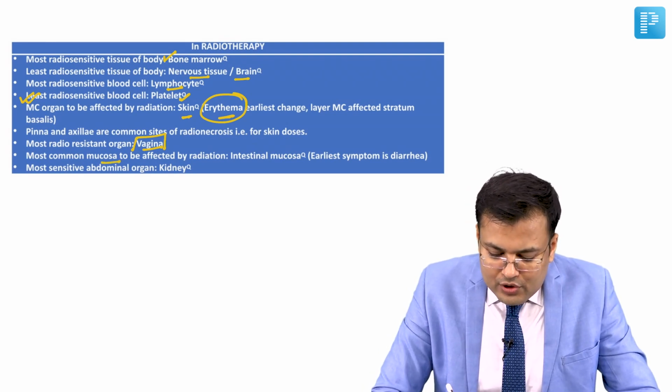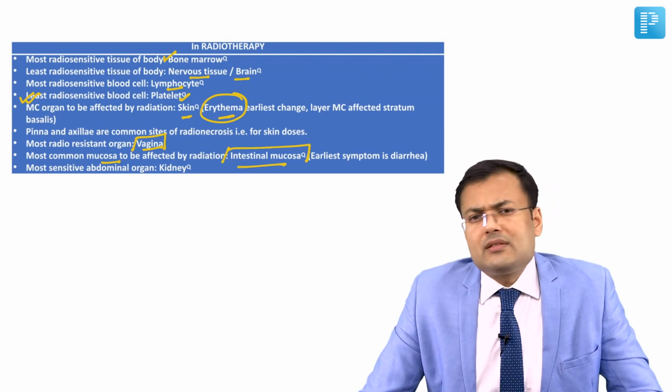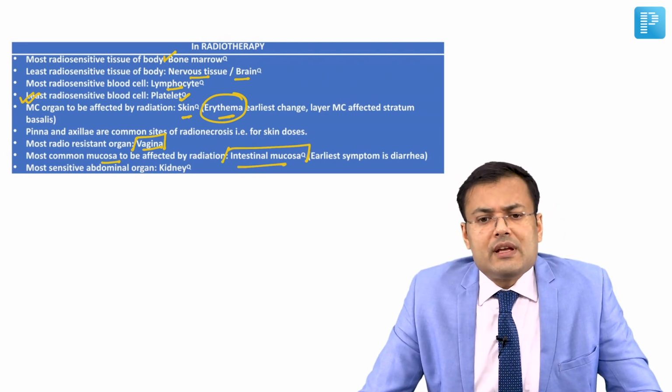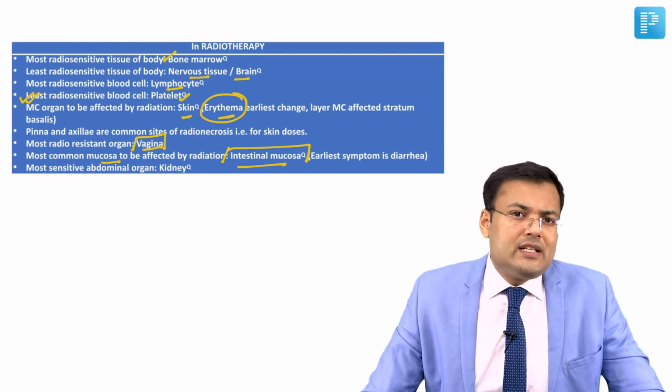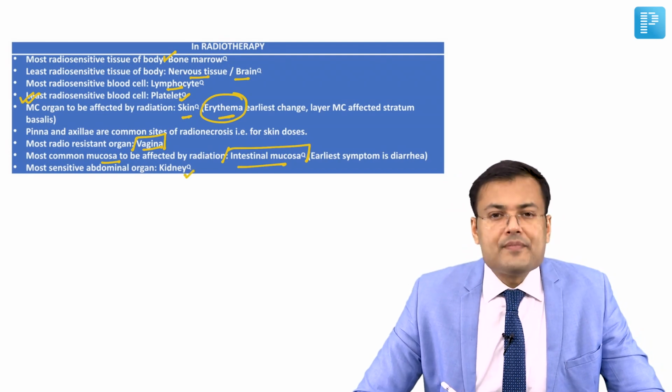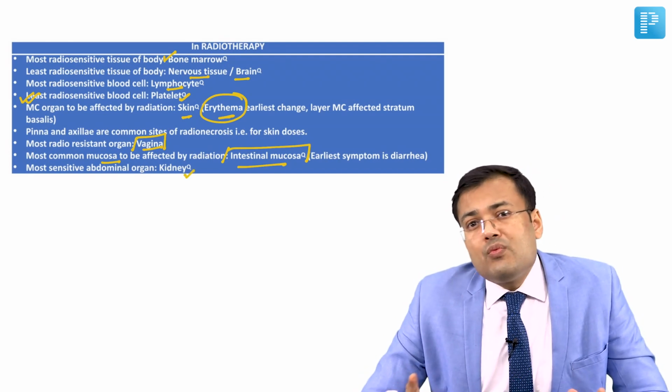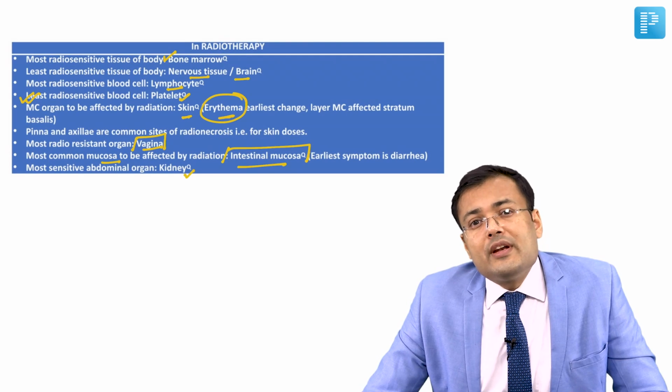Most common mucosa to be affected by radiation, we discussed, is intestinal mucosa, and whenever it is affected, obviously the patient has diarrhea. And in the abdomen, what is the most sensitive organ? It is kidney. So these are important one-liner questions related to radiotherapy.